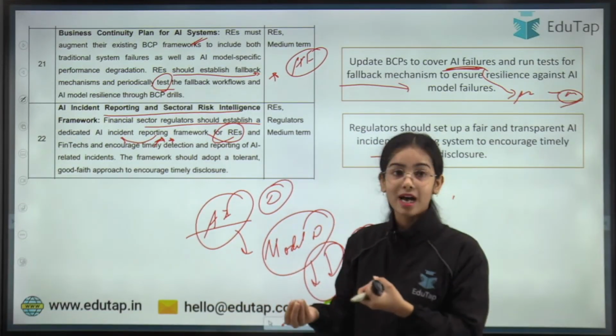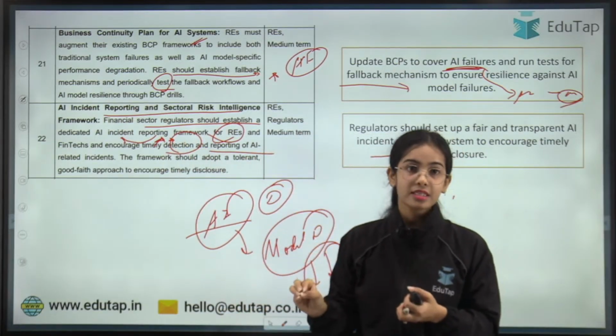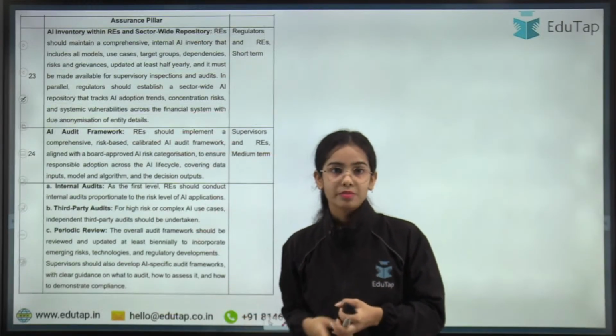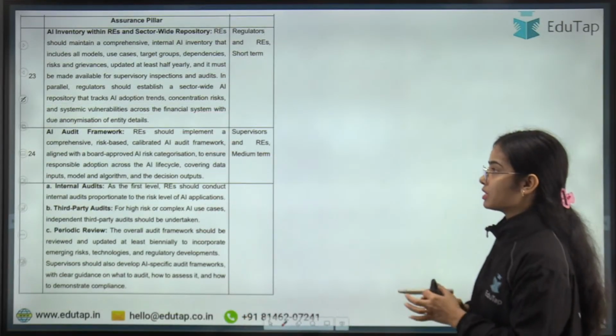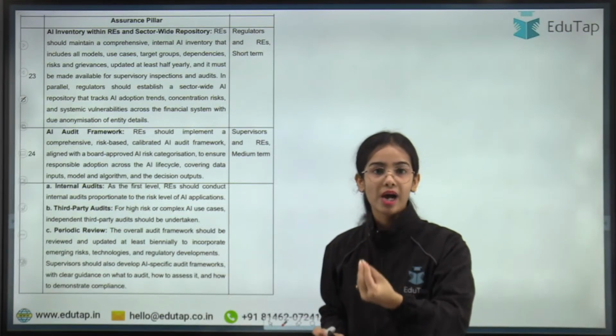So in what conditions it happened, encourage timely detection and reporting of AI related incidents, and encourage the disclosures, that you have to disclose if a problem comes. Okay, last one is assurance pillar. Assurance pillar means that okay, AI has been used, now the auditing should happen of the AI.